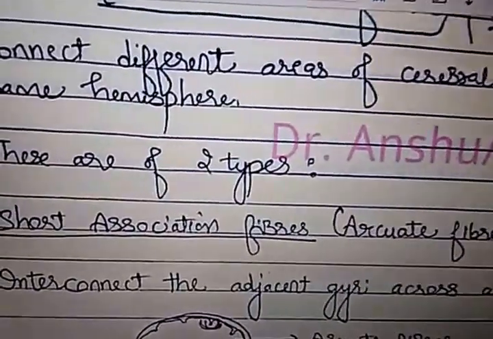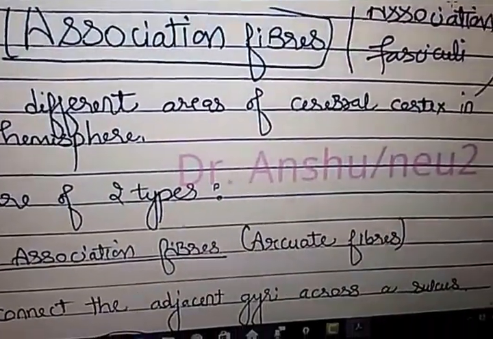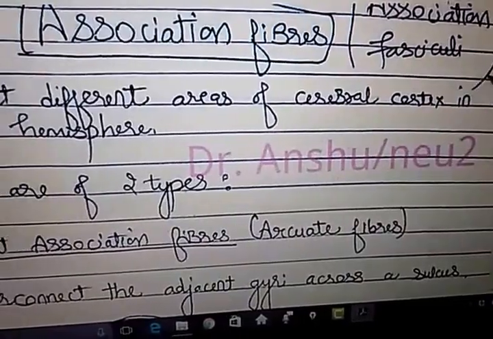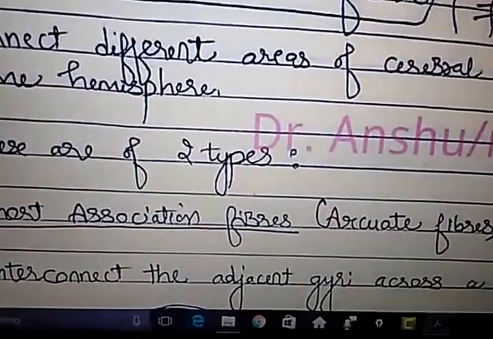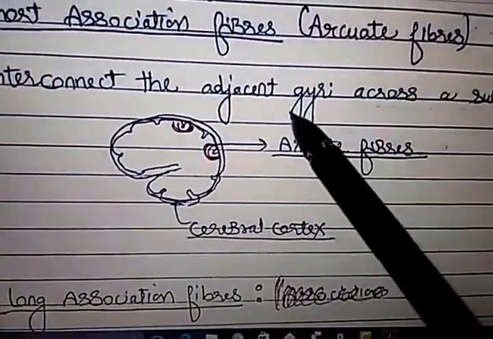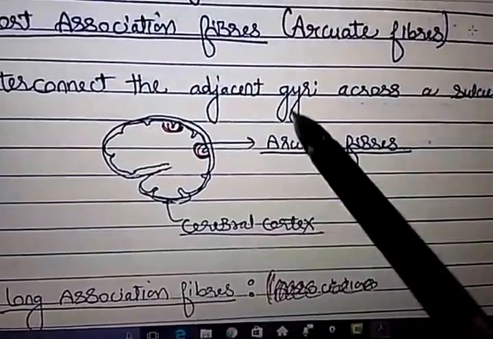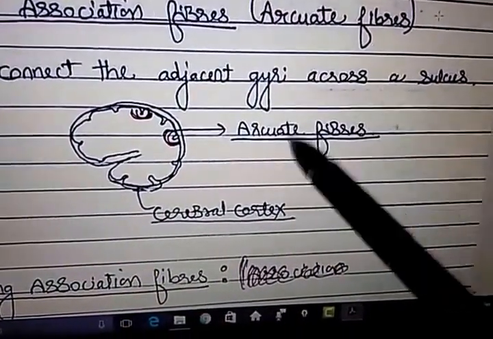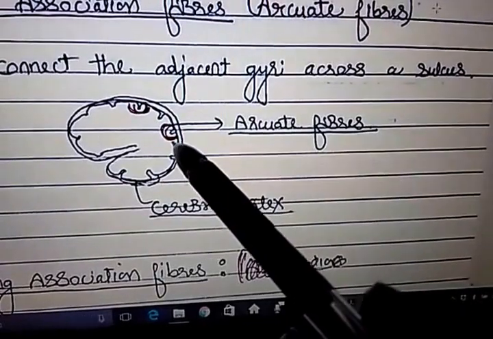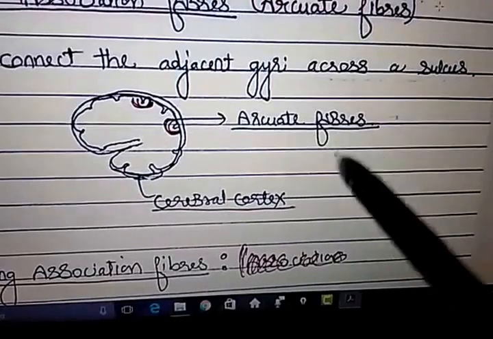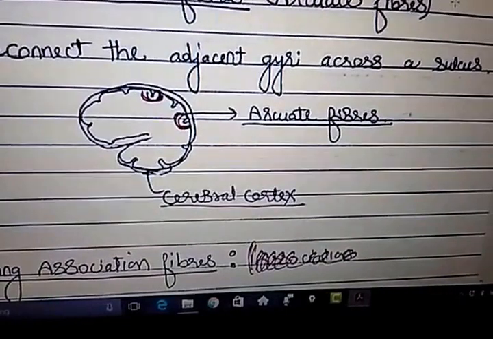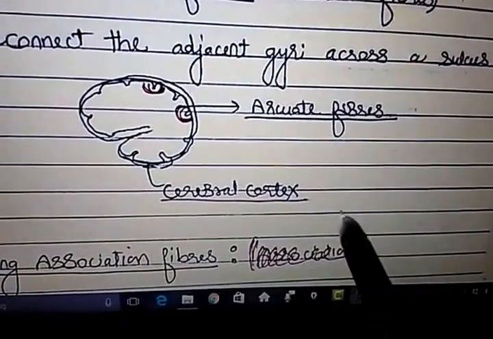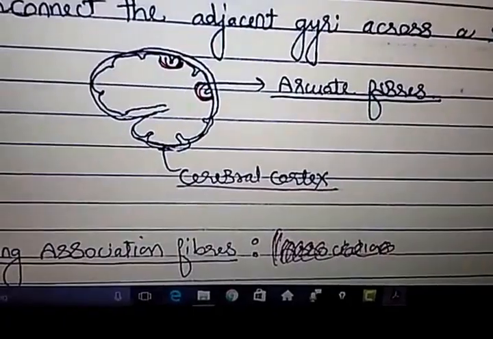Now first comes association fibers in more detail. They are also called association fasciculi. Definition you know, and this also you know that short association fibers are called arcuate fibers, connecting adjacent gyri across a sulcus, just like this. Keep in mind, arcuate fibers are different and arcuate bundle or arcuate fasciculus is different from arcuate fibers.